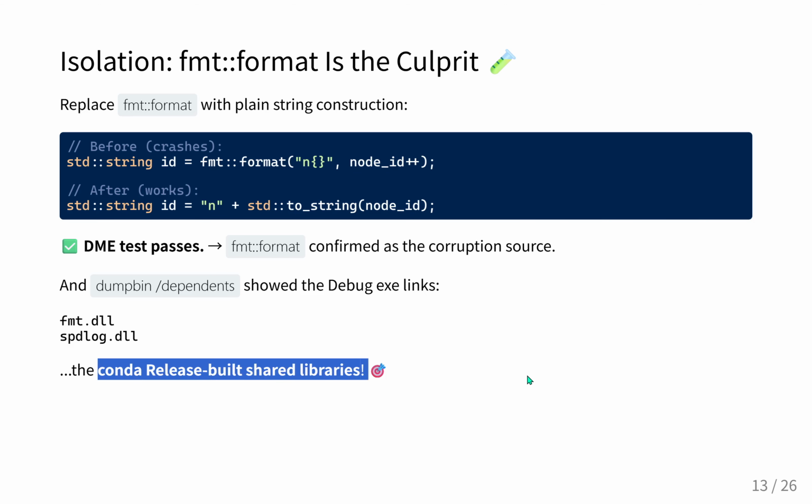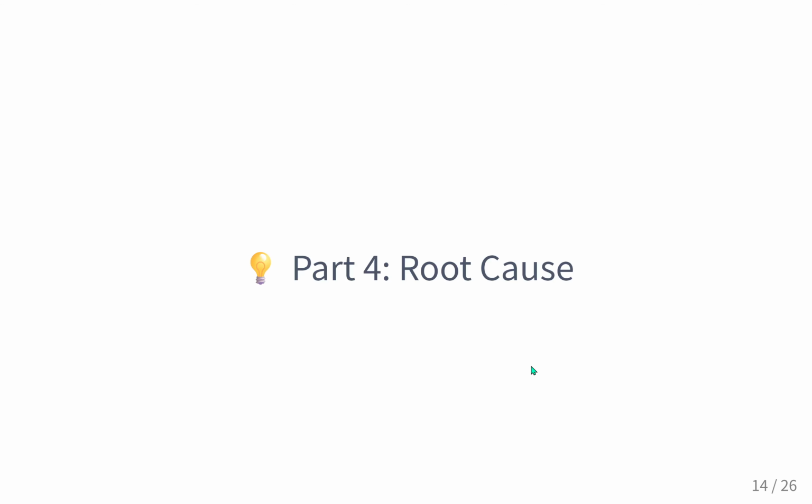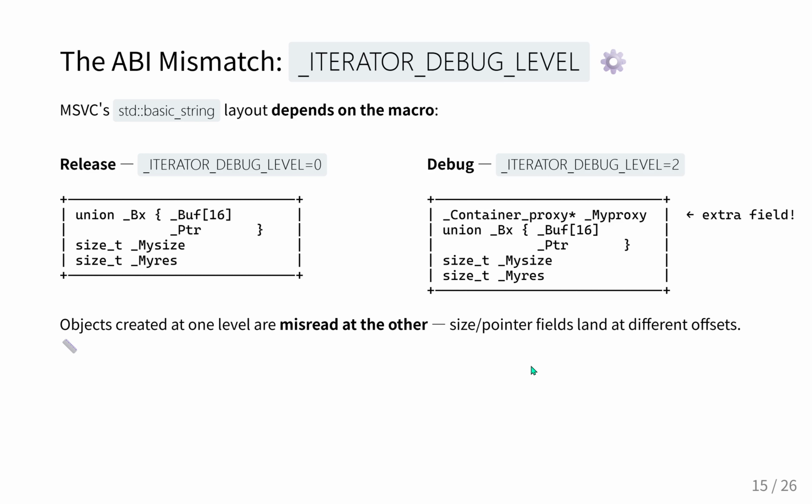And that brings us to the core mechanism of this entire failure, the application binary interface, or ABI, specifically an ABI mismatch at the compiler level. Let's dig into the ABI mismatch here, because MSVC is notoriously famous for fundamentally altering memory layouts based on compiler macros. And this whole crash hinges on a hidden MSVC macro called iterator debug level. This is one of the most critical nuances of developing on Windows with MSVC. Think of an ABI as the strict physical blueprint of an object in the computer's memory.